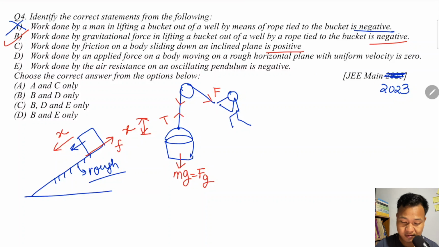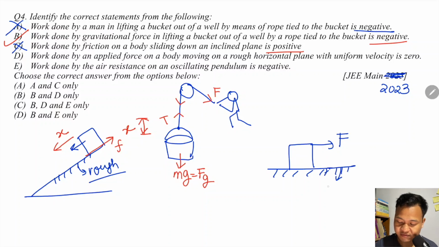Work done by applied force on a moving body on a rough horizontal plane with uniform velocity is always 0. Suppose a body on a horizontal surface, and the surface is rough.